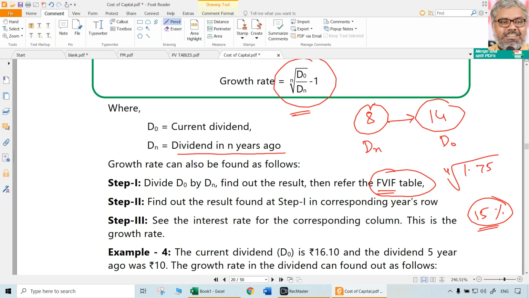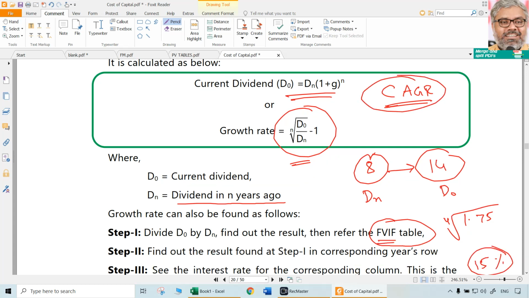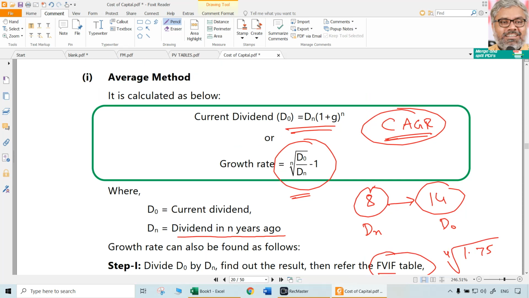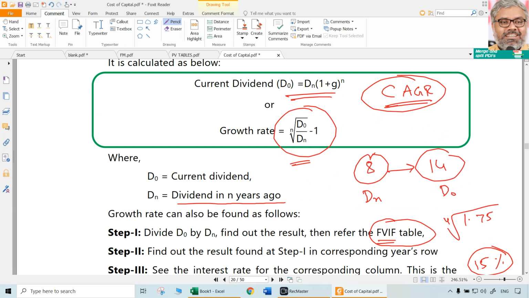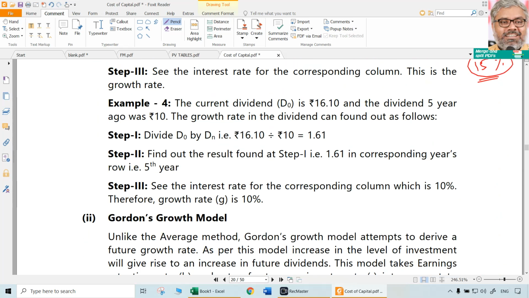So that is the formula for computation of growth rate if we have to use the compounded annual growth rate type of formula: nth root of D0 divided by Dn, minus 1. That's it. That is the application of the compounding effect simply. However, for that purpose, we need FAF tables if the number of years is 5 years, 6 years like that. We can use them if they are given in the examination.